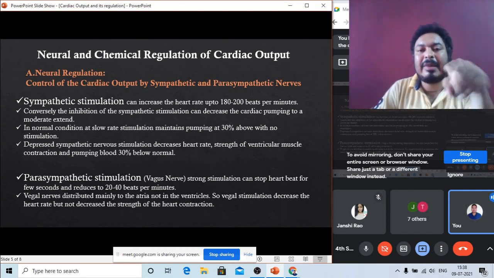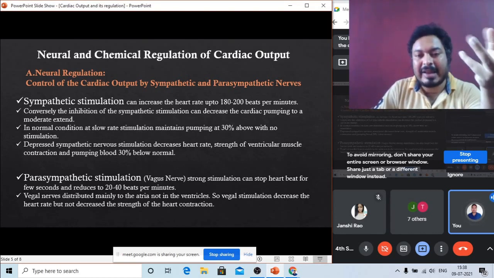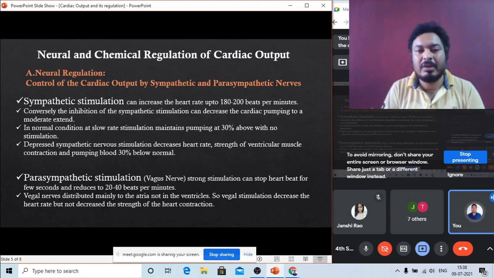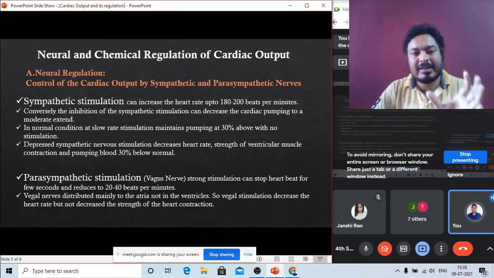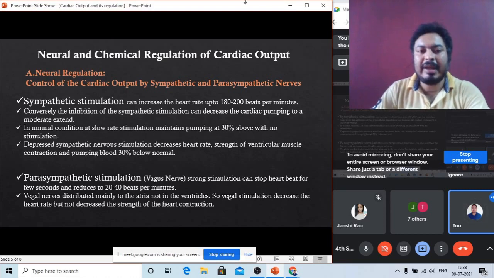per minute. But still the strength of the heart contraction does not decrease, because the muscles of the ventricles are not connected to the vagus nerve. That's why the strength remains the same, but the heartbeat decreases up to 20 to 40 beats per minute. This is called the neural regulation of the heartbeat, by sympathetic and parasympathetic stimulation.